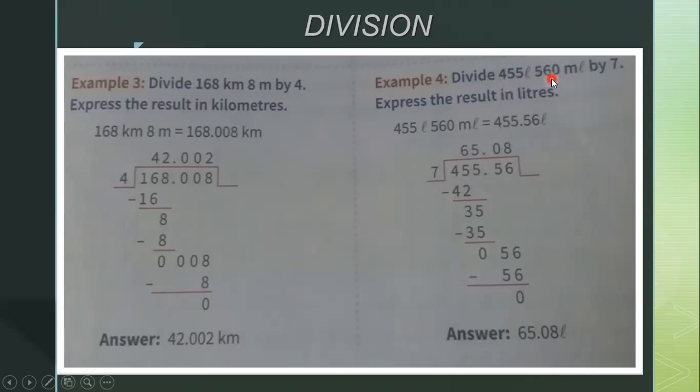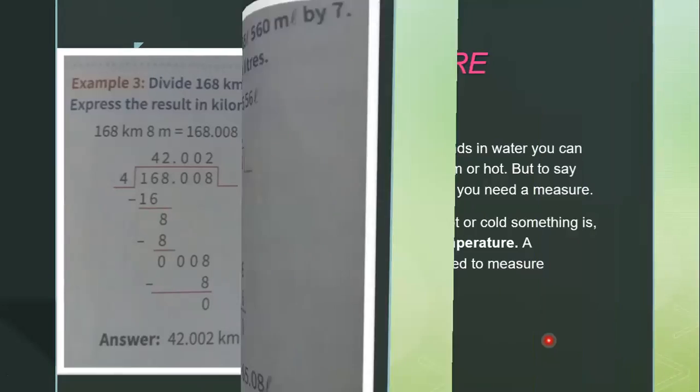Divide 455 liter 560 milliliter by 7. Express the result in liters. 455 liters 560 milliliter, this we write in decimal form as 455.56 liter. After division, we get the answer as 65.08 liters.